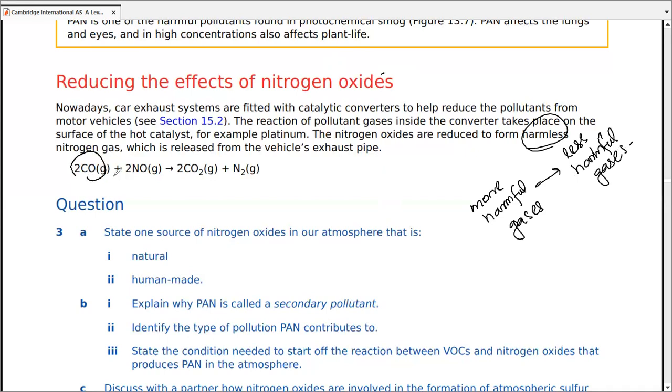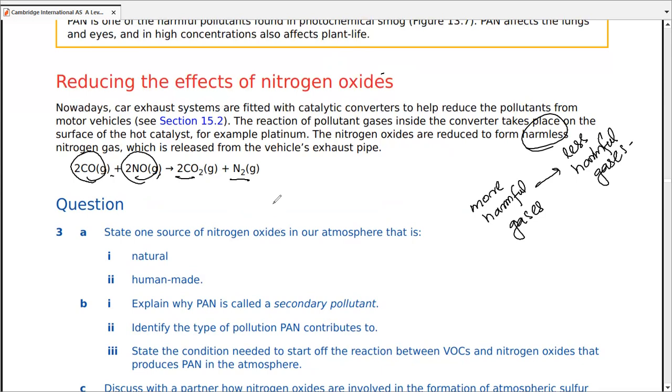Now, carbon monoxide is directly toxic. NO is a big problem. It actually leads toward acid rain. It leads toward photochemical smog. It leads toward catalytic activity in the formation of many primary and secondary pollutants. So it's a big problem. But it is converted into carbon dioxide and nitrogen.